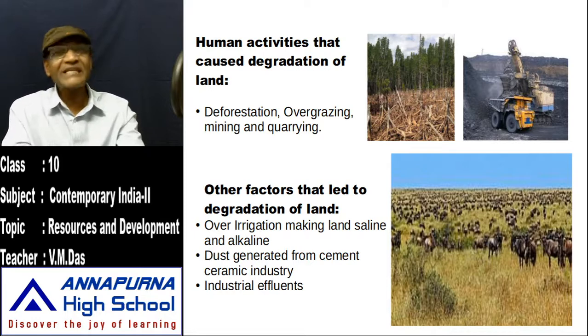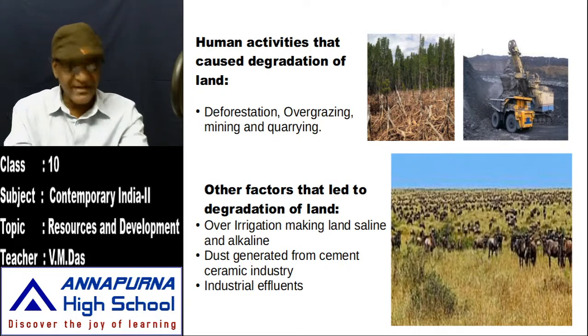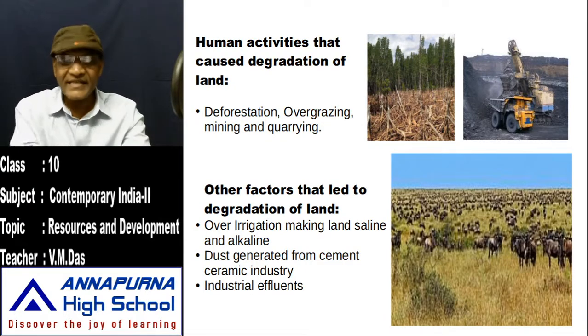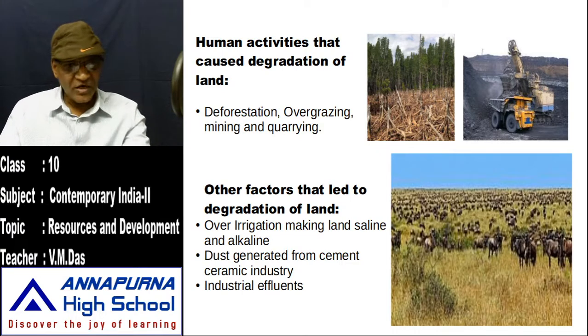So a lot of land is degraded through these human activities. These are the human activities that caused the degradation of lands. And besides these, what are the other factors that led to degradation?